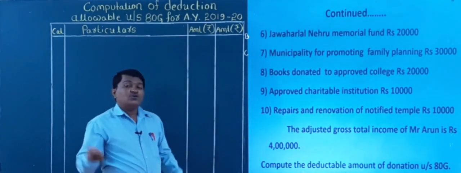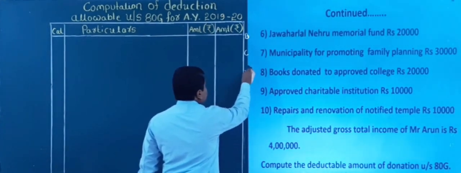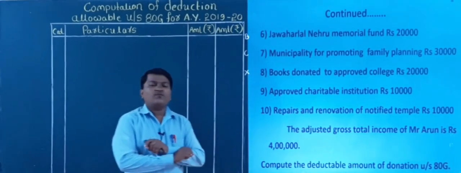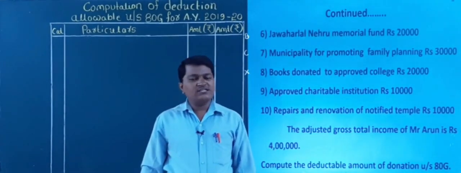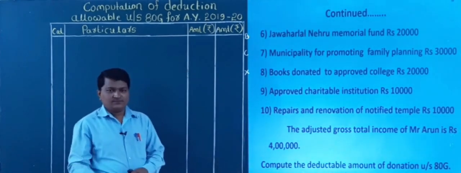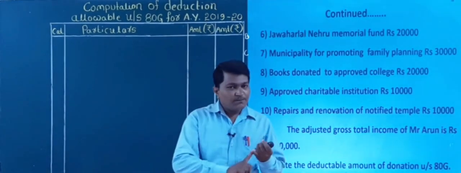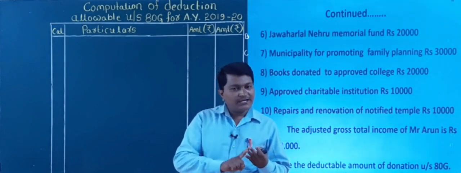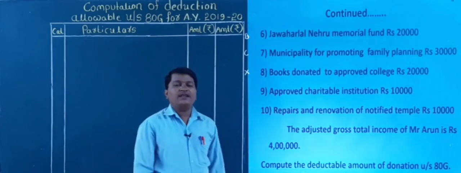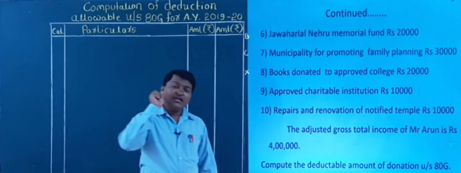So it is a donation made in kind. So this is not necessary for our solution because it is not eligible for deduction. Why is it not eligible? Yes, because it is a donation made in kind, right? Donation in kind means in the form of food, books, materials, medicine, clothes, like this. If the donations are made in kind, then it is not eligible for deduction under section 80G,